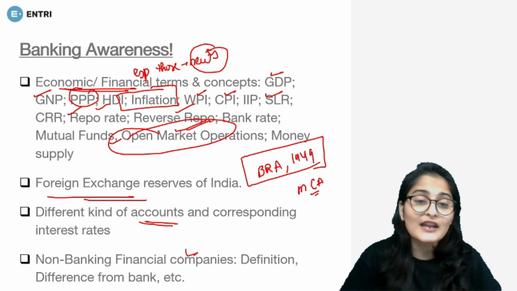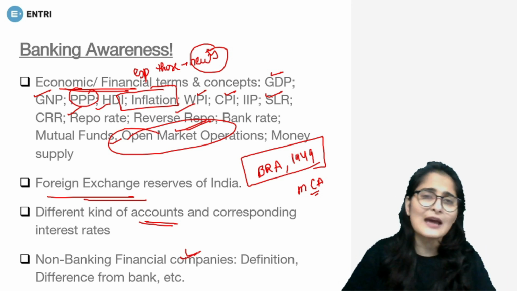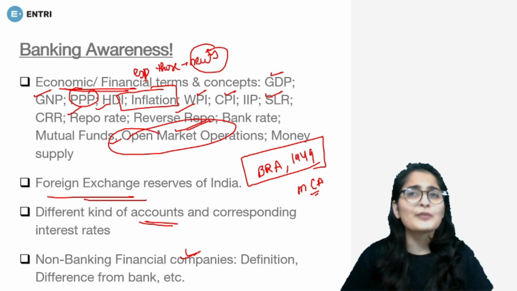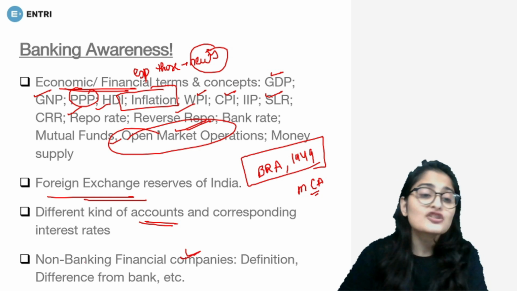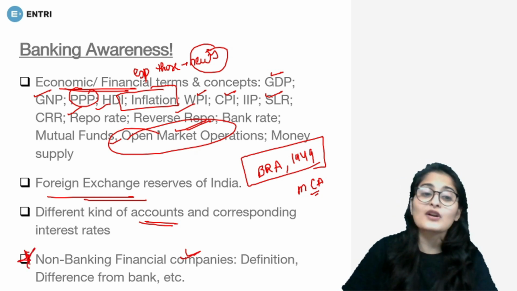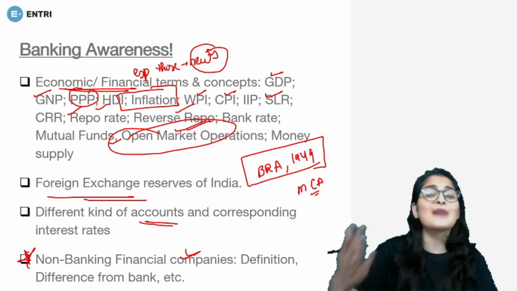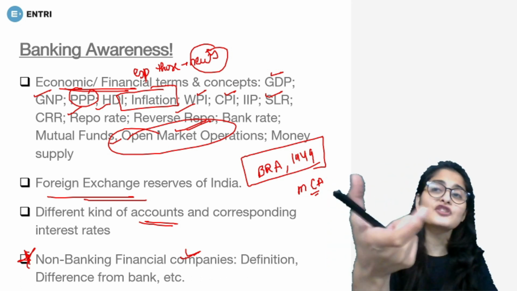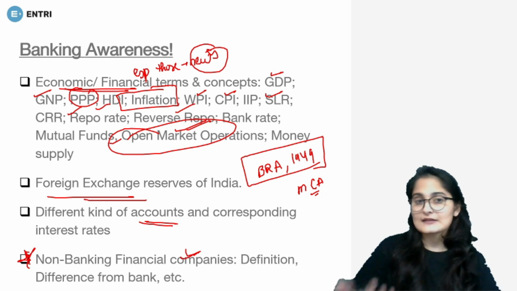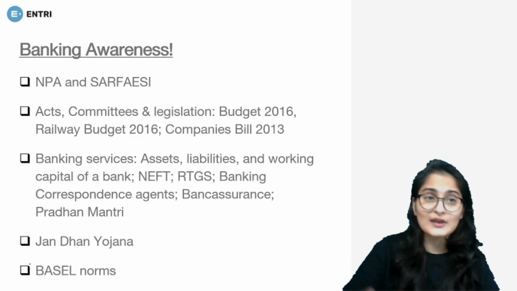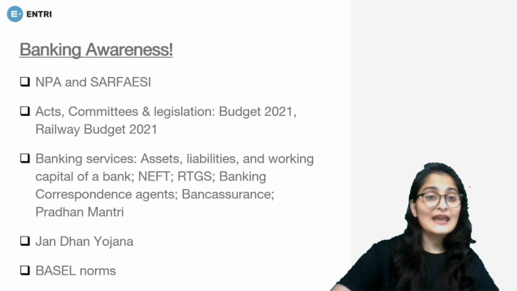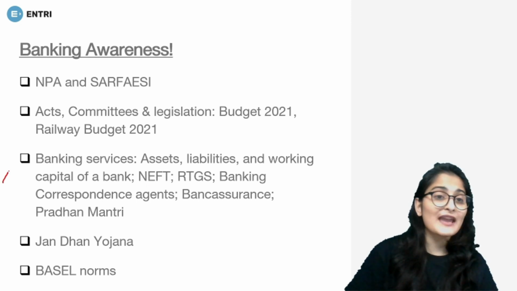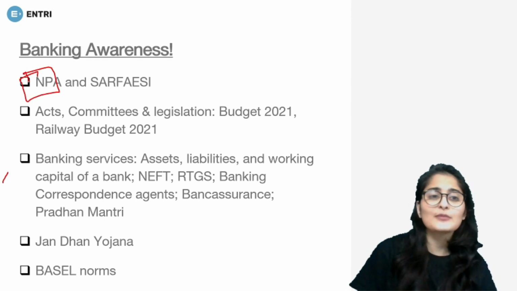Then non-banking financial companies, so many changes are happening in NBFCs, so many in corporate banks, urban cooperative banks. So all these changes are happening. What is the difference coming? What are these banks about? You have to know the exact definition as well, because they may give you the definition and ask you which kind of bank it is. RRB is equally important. Then we have NPA and SARFAESI Act,